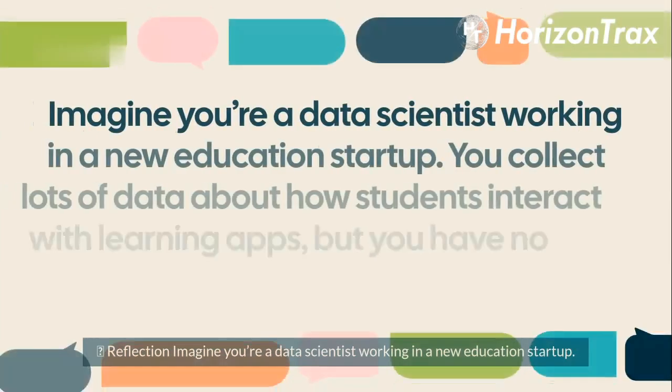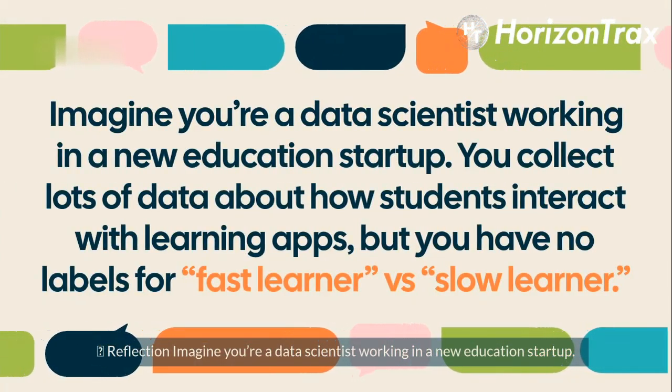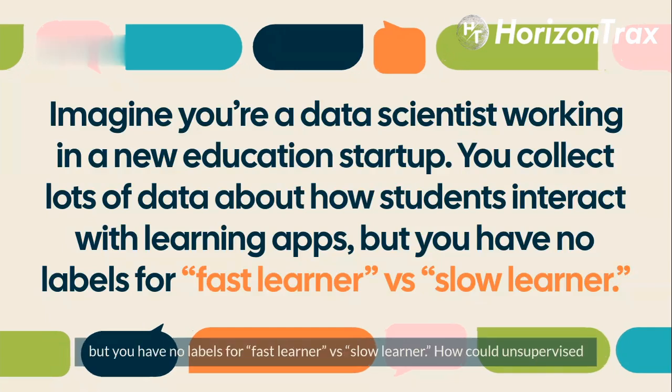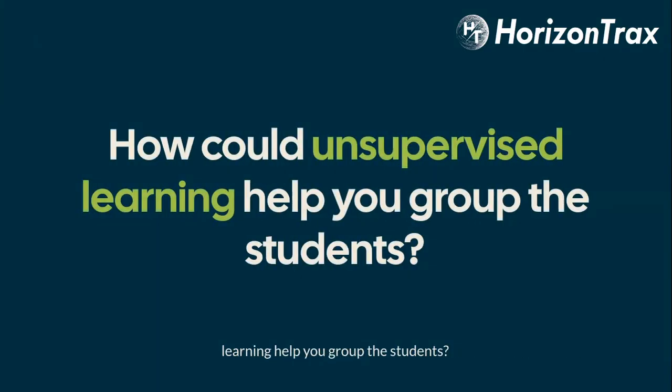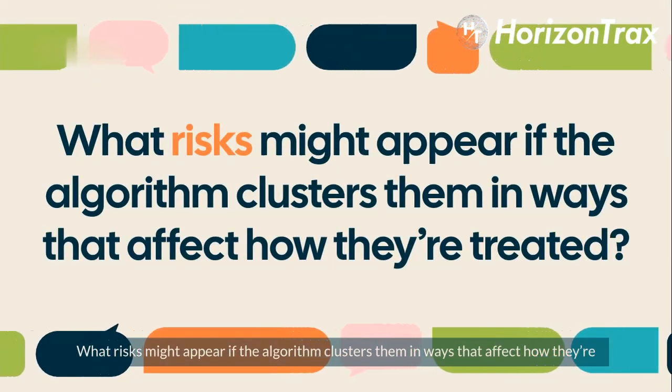Reflection. Imagine you're a data scientist working in a new education startup. You collect lots of data about how students interact with learning apps, but you have no labels for fast learner versus slow learner. How could unsupervised learning help you group the students? What risks might appear if the algorithm clusters them in ways that affect how they're treated?